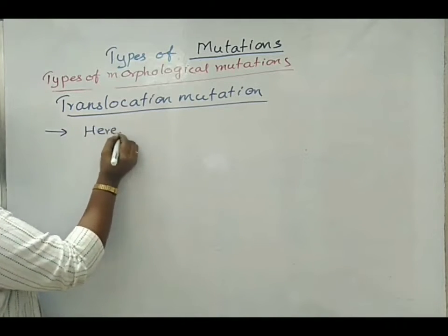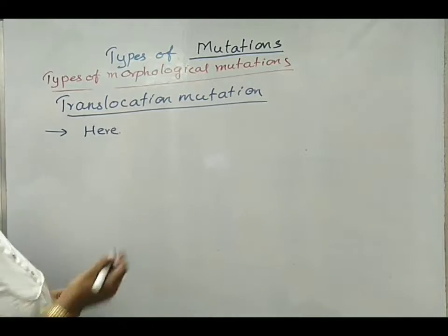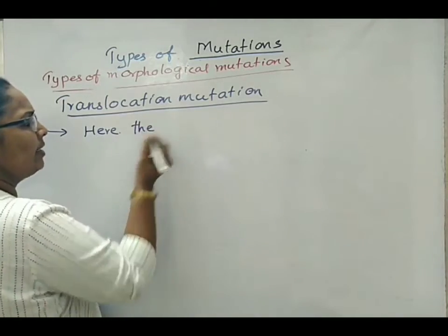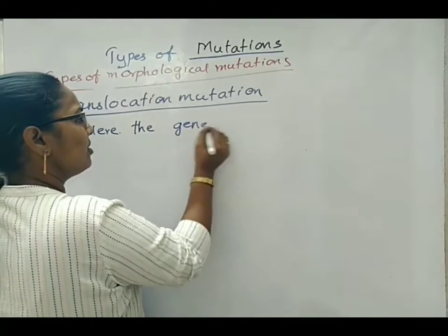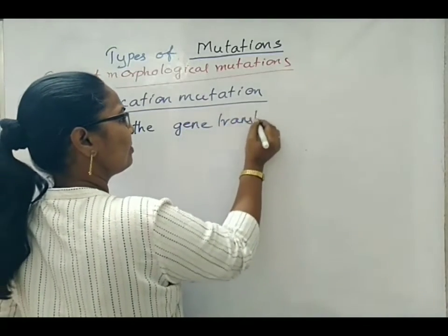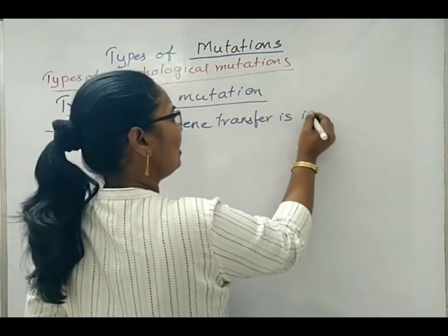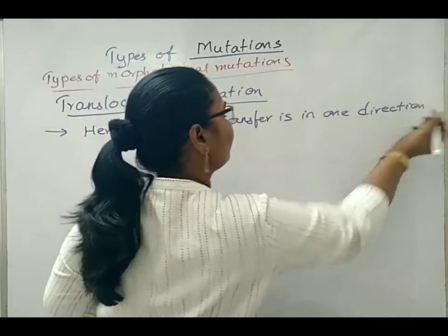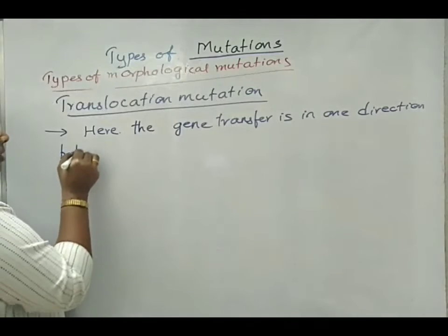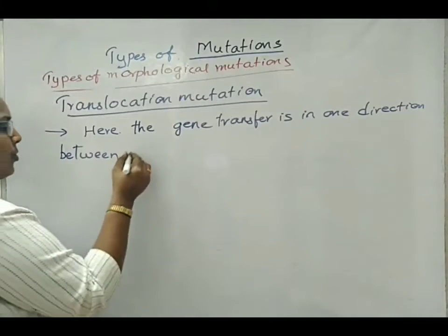Here, the genes are shifted only in one direction. The gene transfer is in one direction between non-homologous chromosomes.